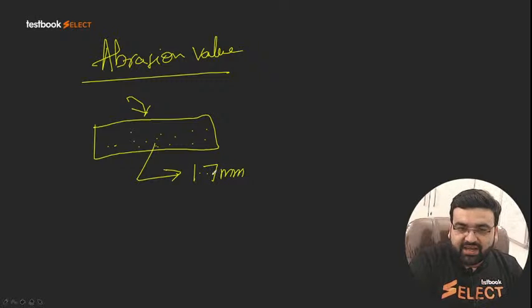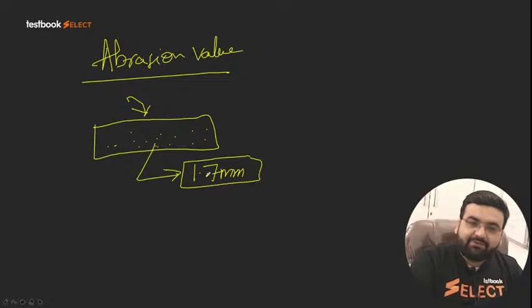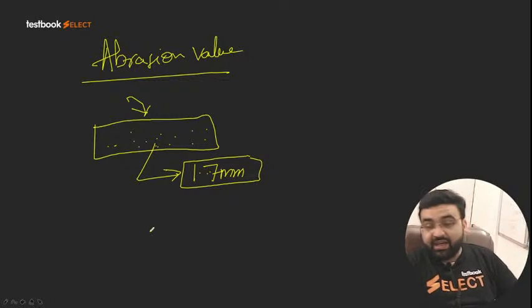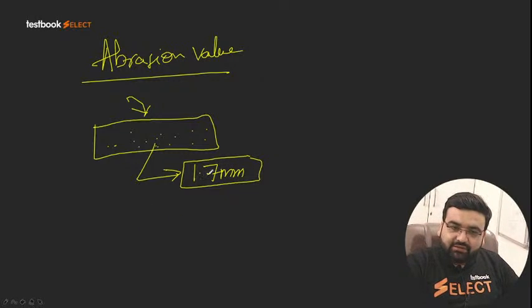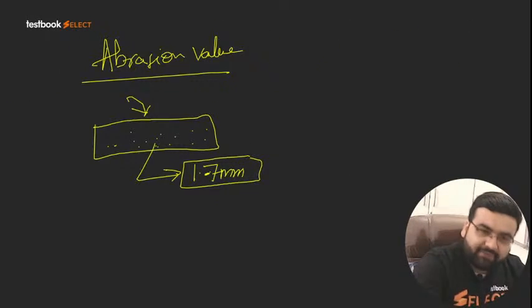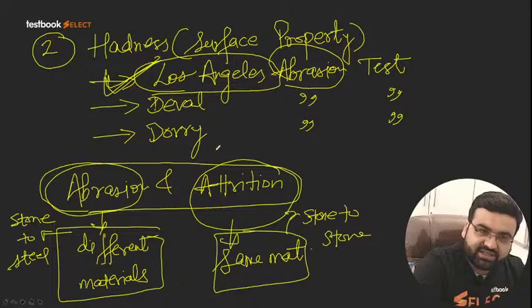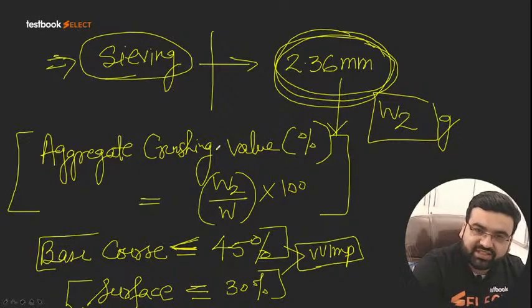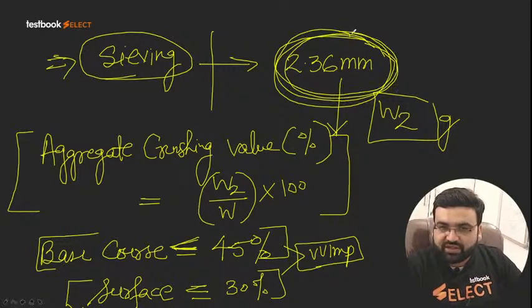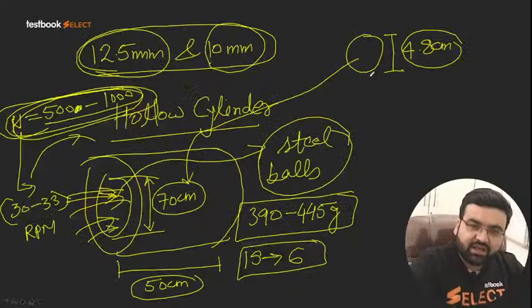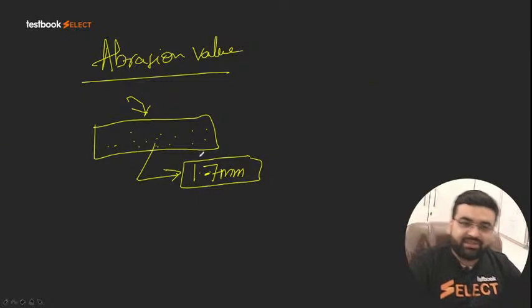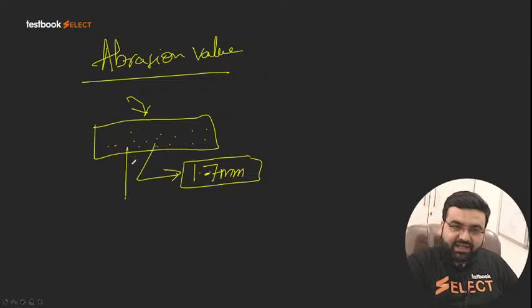This is a very confusing question, dear students: for abrasion value calculation we use the sieve of 1.7 mm, but for the crushing strength test, what we had is 2.36 mm. Here we use a 1.7 mm sieve, and some particles will be passing.